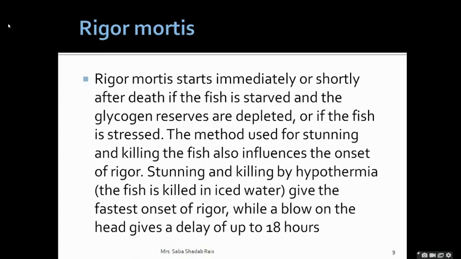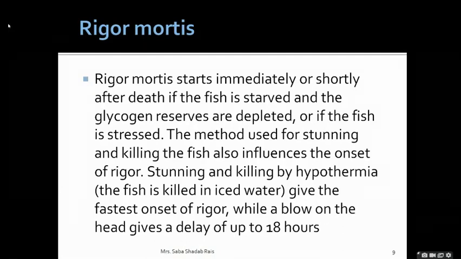The method used for stunning and killing the fish influences the onset of rigor mortis. Now, this will be a characteristic phase of the postmortem changes in which the fish first loses its flexibility and temporarily becomes very stiff. This stiffness progresses in the cephalocaudal direction, meaning you will find more stiffness in the head region compared to the caudal region.